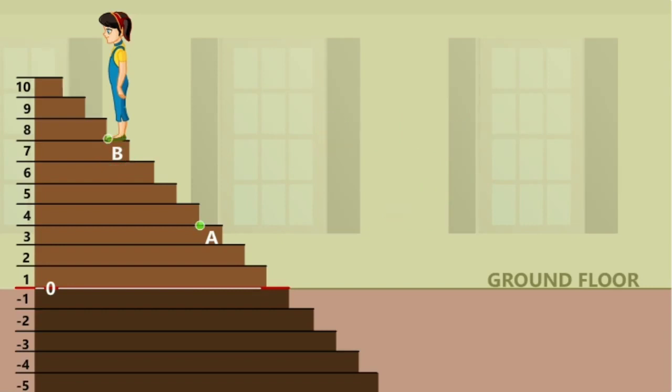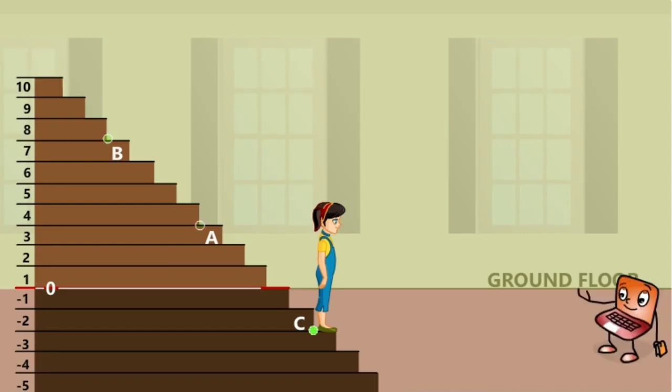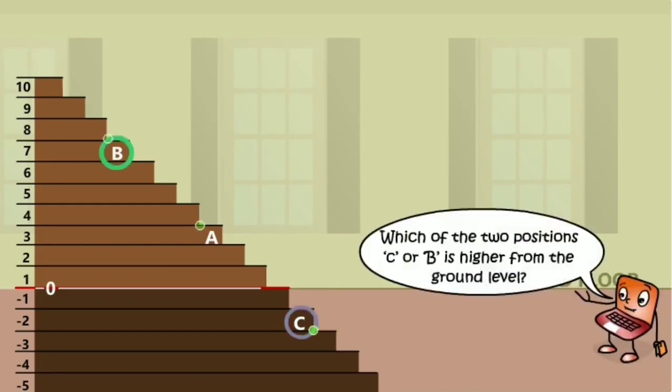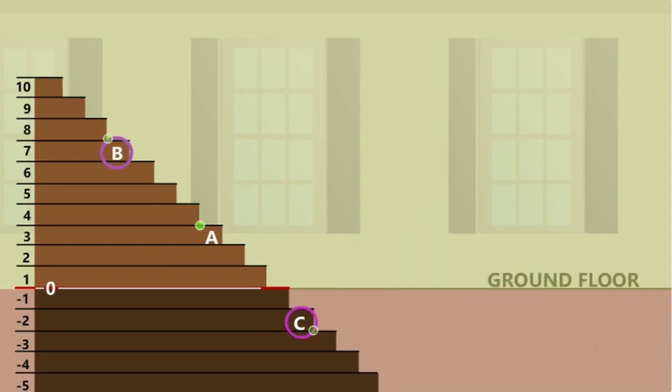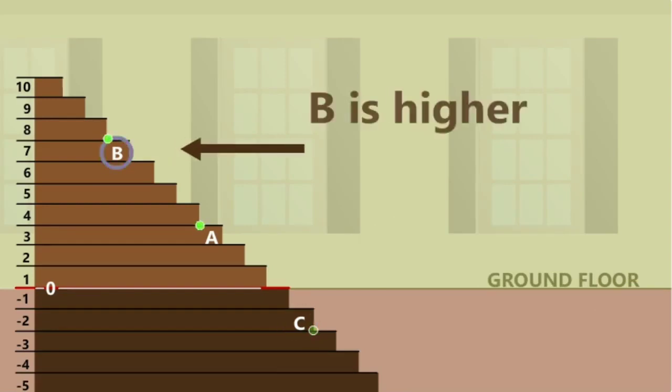Jane forgot to pick up her jacket from the basement and turns back and starts climbing down. She reaches the minus 2 step. Mark this position as C. Which of the two positions, C or B, is higher from the ground level? Looking at the picture, it is clear that position B is higher. So, 7 is greater than minus 2.